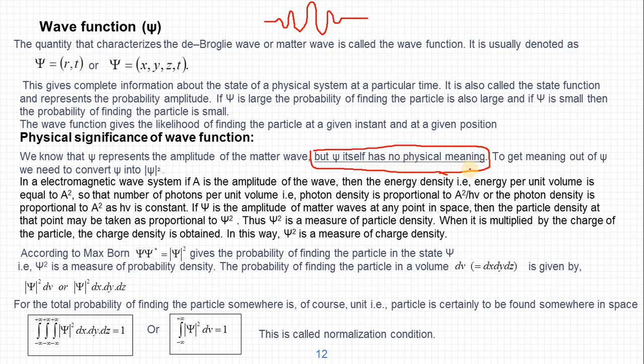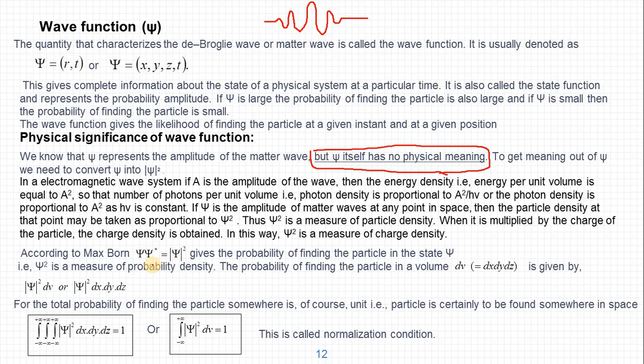So to get the physical meaning out of it, we need to convert psi into mod psi square. The conversion of psi into mod psi square was suggested by Max Born, who explained how to find the probability of the particle. Therefore we call it Max Born's notation: psi into psi star, so it is mod psi square. So the product of psi into psi star, where psi star is its complex conjugate.